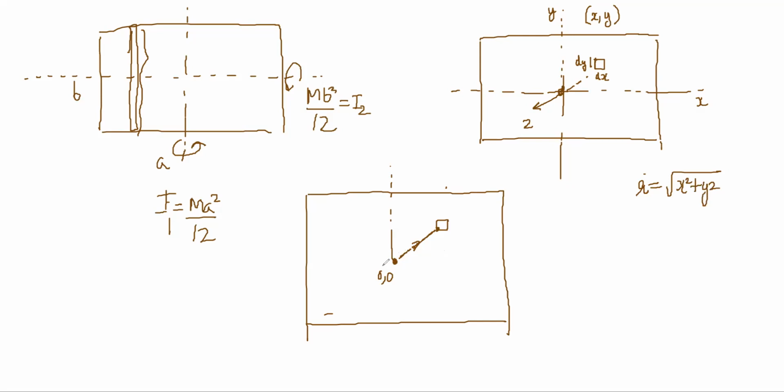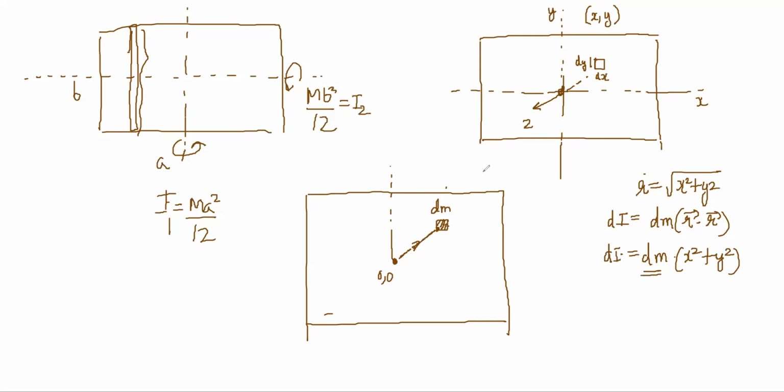My axis is at this point, k. So you have to take the distance from the axis. I'm saying there is a tiny mass here. For this mass, you have to take the distance from the axis, right? You have to write dI should be equal to dm into r dot r, which is r square. dm into r square will become x square plus y square. This is my dI.